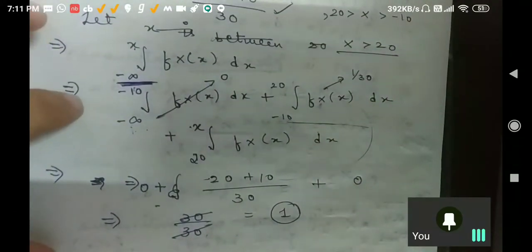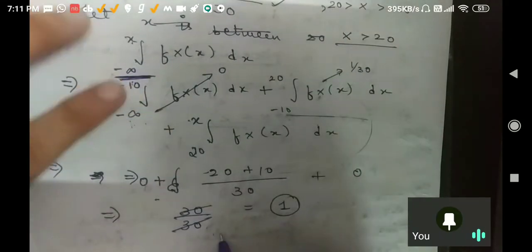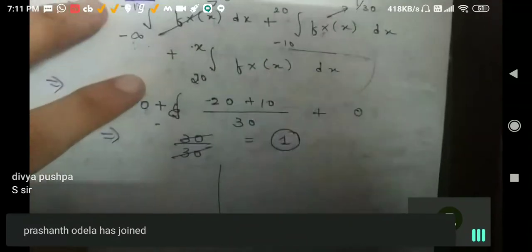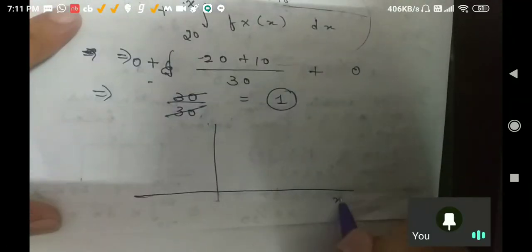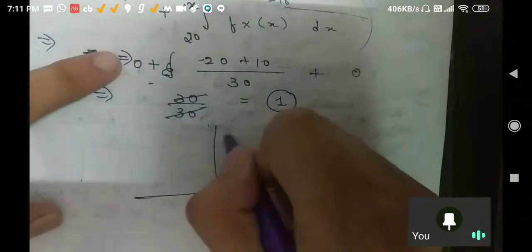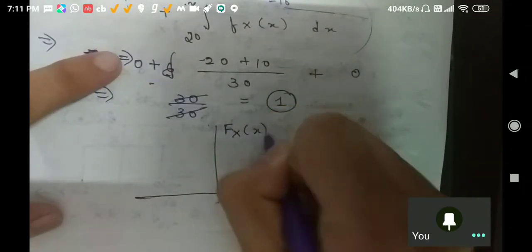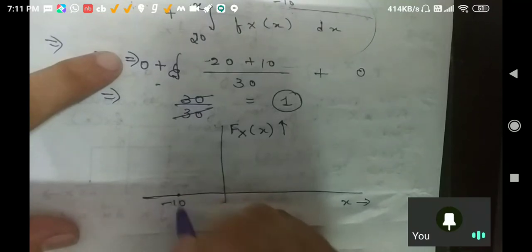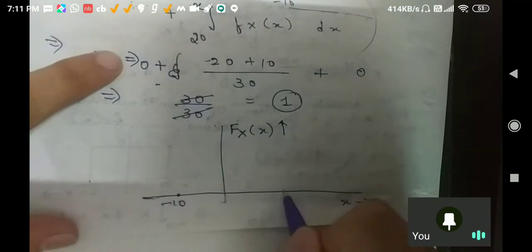I hope you have studied this in some of your signals and systems courses. Yes, sir. Now, Mauram, try to understand. See, this is your x variation, this is your fx here. This is your point minus 10 here. And this is your point 20 here.